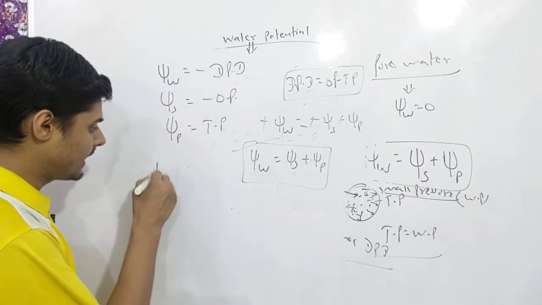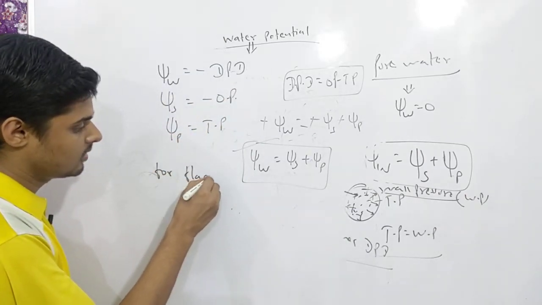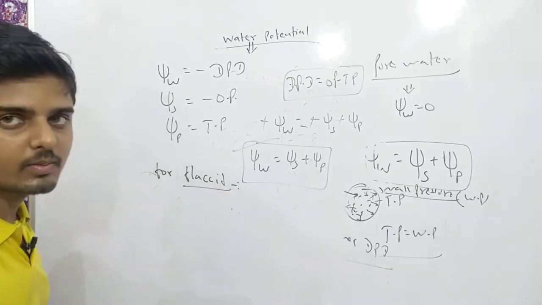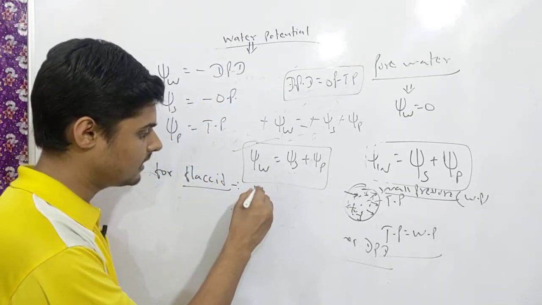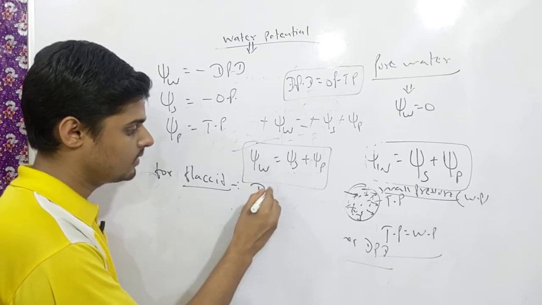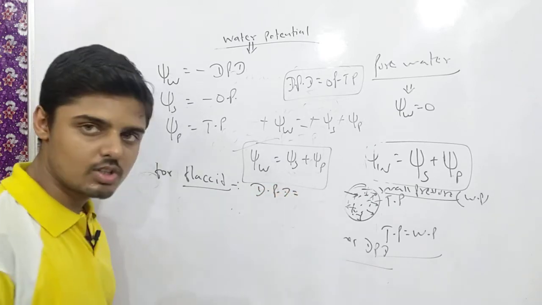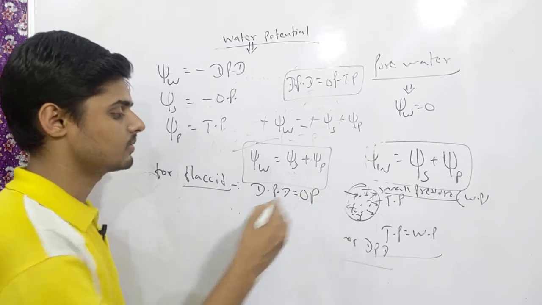You have to remember that for a flaccid cell, you know what is a flaccid cell? For a flaccid cell, we can say that diffusion pressure deficit is equal to osmotic pressure.